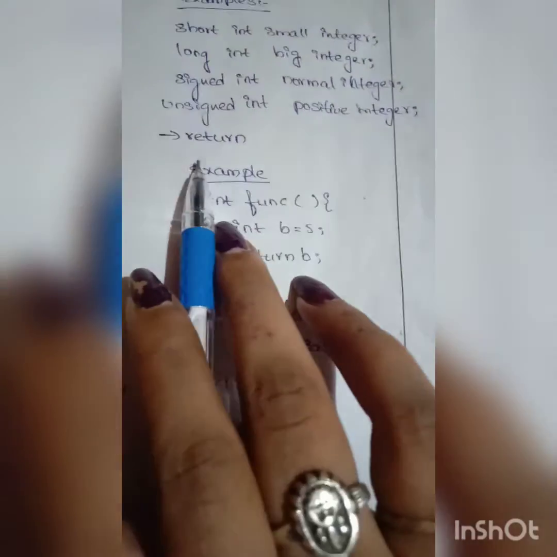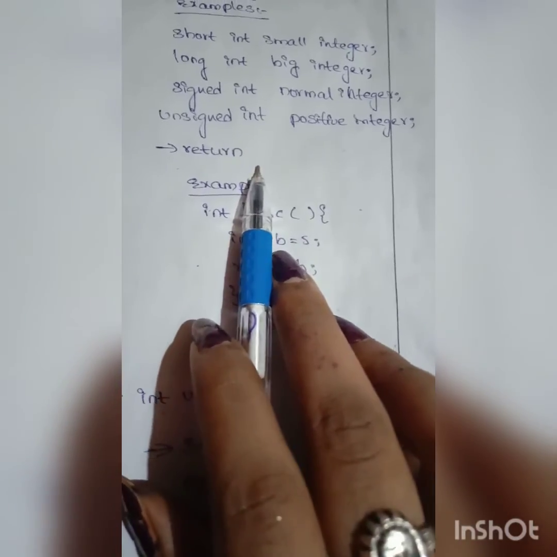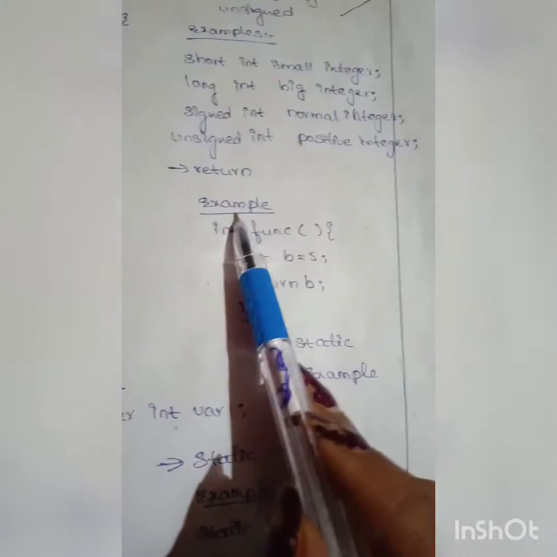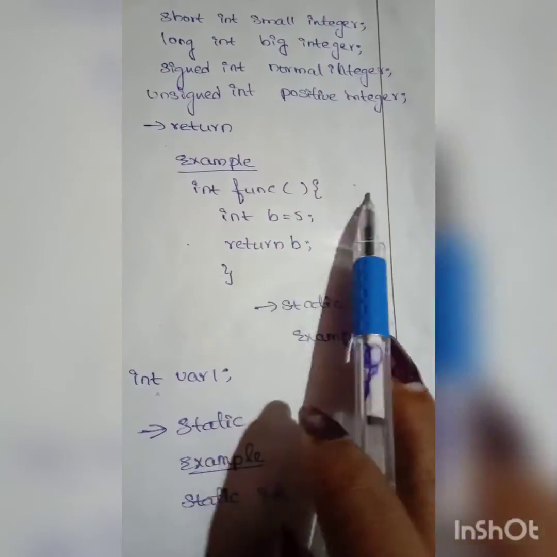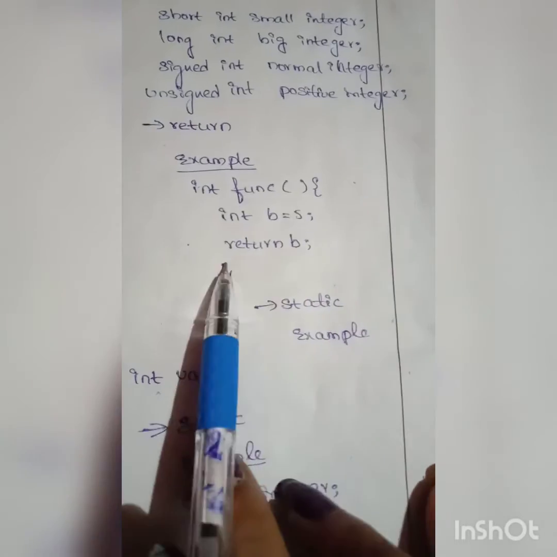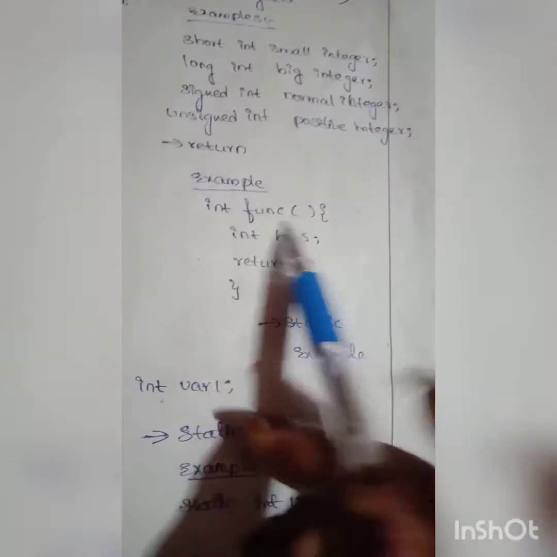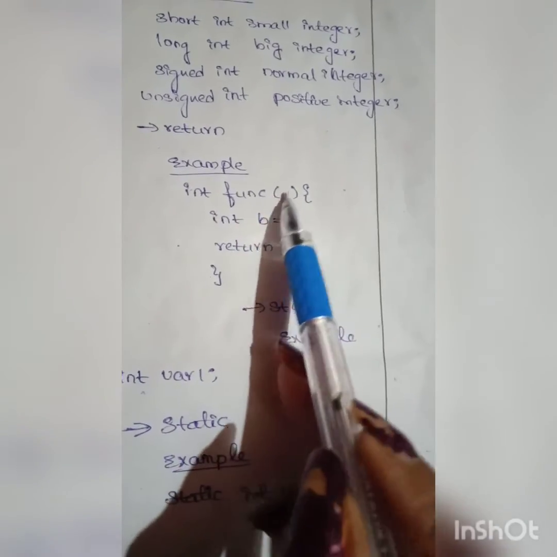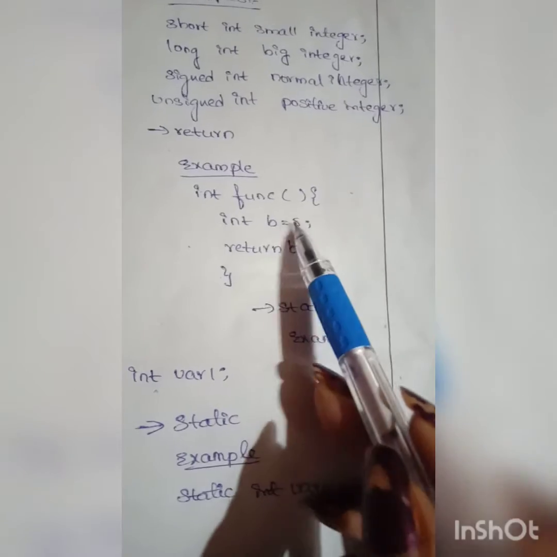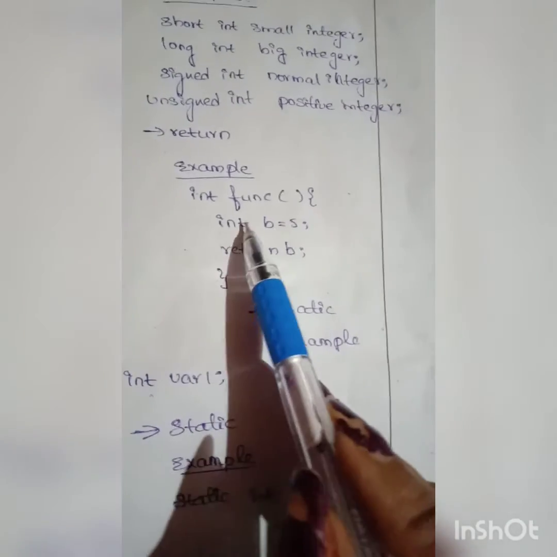So next one is return. The return keyword terminates the function and returns the value. And this is the example for return. Int func, int b equal to 5 and return b. So this function, func brackets, returns the 5. It is a calling function.